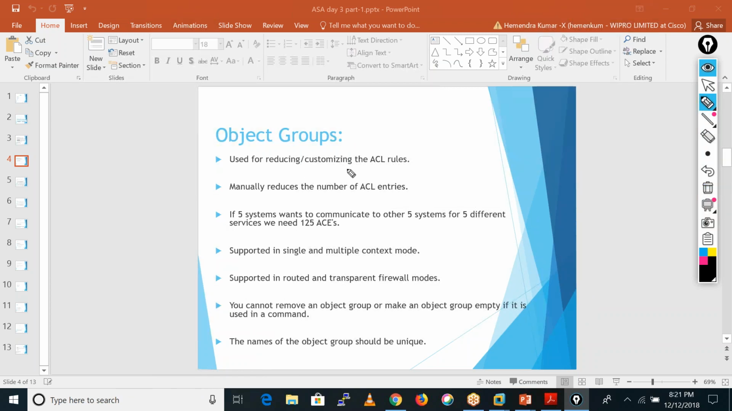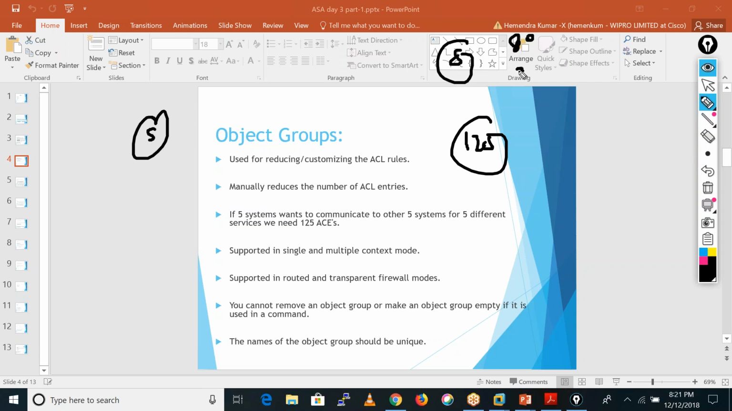Okay, object groups are used for reducing or customizing the ACL rules. Manually, it reduces the number of ACL entries. If 5 systems want to communicate to other 5 systems for 5 different services, we need to write around 125 ACLs. Okay, like if we are having around 5 systems here, and there are 5 servers outside, and these servers are running port 80, 443, 53, 25, 22. Like these are the 5 services. In that case, we need to write around 125 ACLs, right?